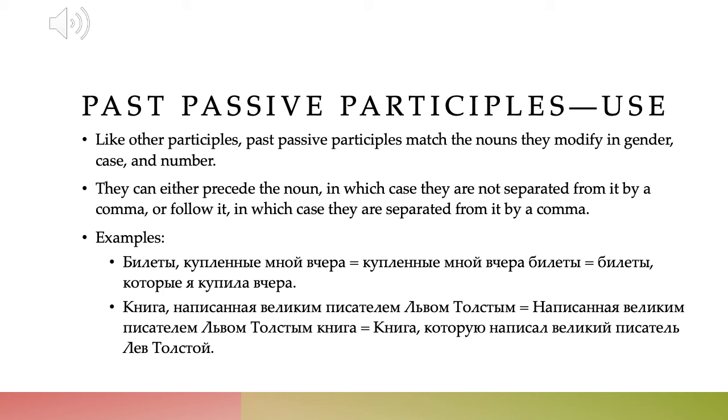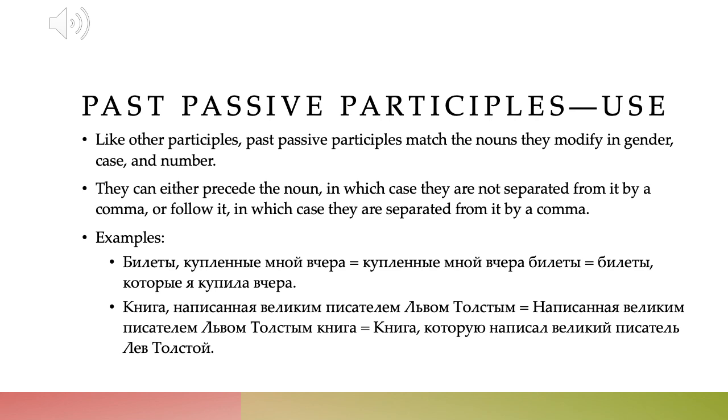So we could say, билеты, купленные мной вчера, is the same as купленные мной вчера билеты, which is the same as билеты, которые я купила вчера. Or basically the same. So the first two, билеты, купленные мной вчера, and купленные мной вчера билеты are tickets bought by me yesterday. And then билеты, которые я купила вчера, are the tickets that I bought yesterday. They all mean basically the same thing. Notice we just have the different constructions and the different comma placements.